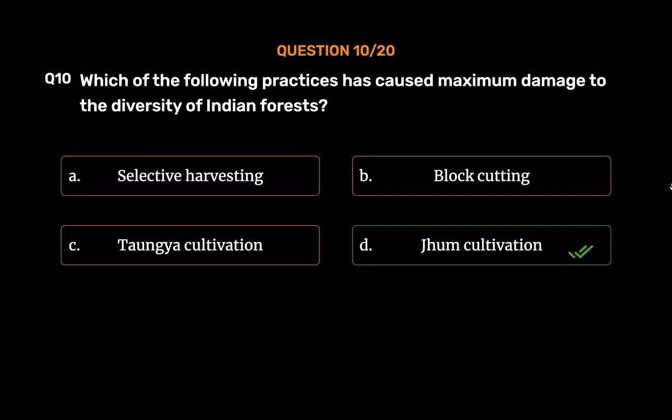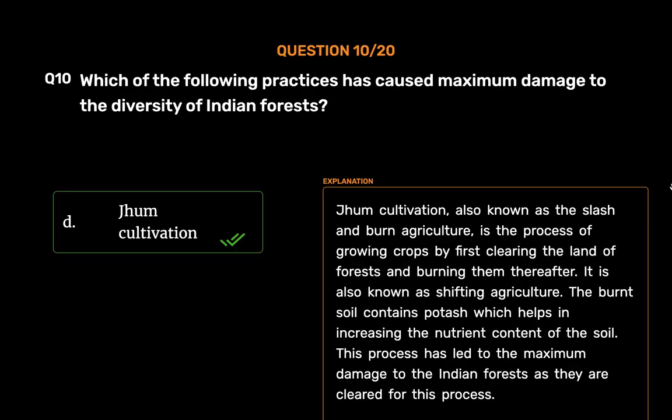Jhum cultivation. Jhum cultivation, also known as slash and burn agriculture, is the process of growing crops by first clearing the land of forests and burning them thereafter. It is also known as shifting agriculture. The burned soil contains potash, which helps in increasing the nutrient content of the soil. This process has led to the maximum damage to the Indian forests as they are cleared for this process.